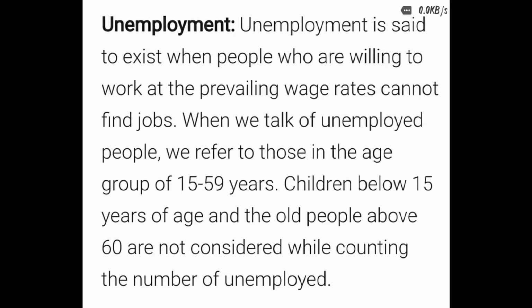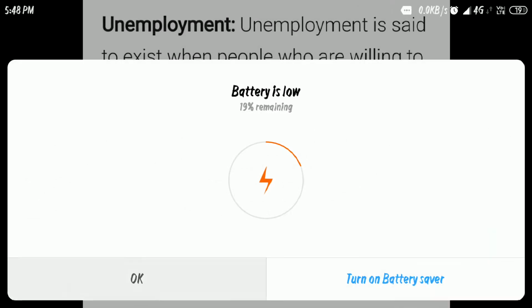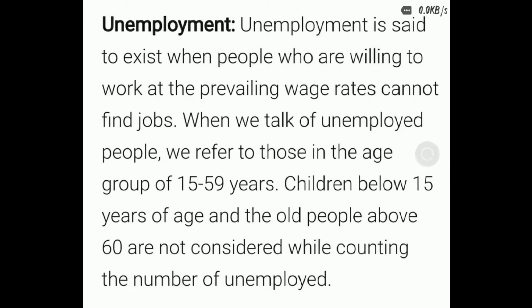First we discuss unemployment. In unemployment, people who want to work for their family and other needs are not able to find jobs, so they are considered unemployed persons.